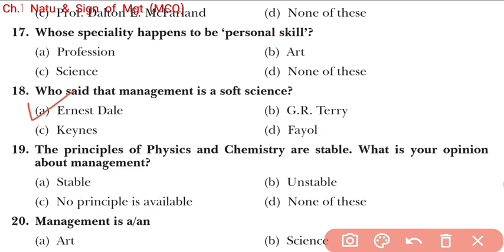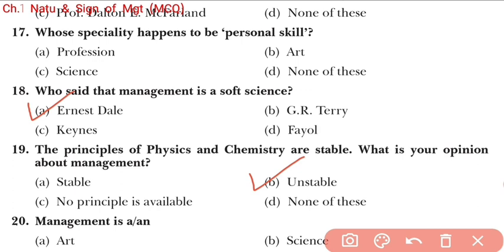Now question number 19. The principles of physics and chemistry are stable. What is your opinion about management? Unstable, right? Because the principles of management change according to the behavior of human beings. The principles of physics and chemistry are applied as they are, in the same manner everywhere in all conditions.